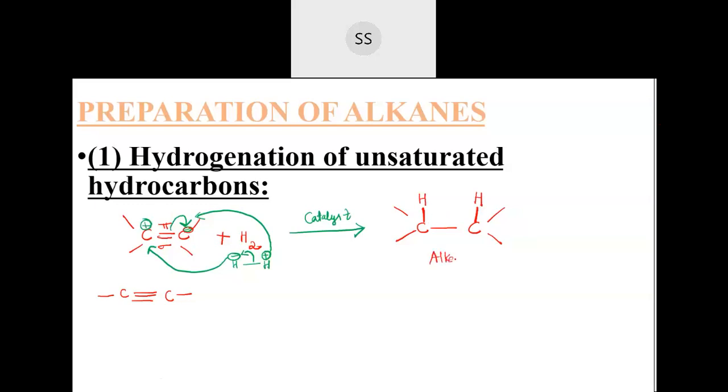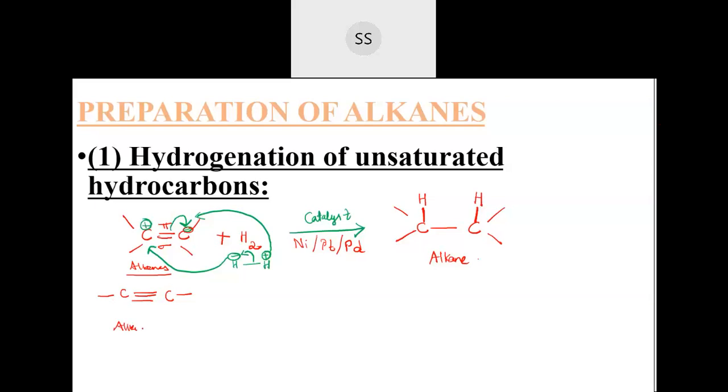See, we have broken the double bond. We have converted it into a single bonded compound. This is what we did with alkenes. Alkenes are converted to alkanes in the presence of the catalyst. And the catalyst we use is either nickel, or platinum or palladium. Okay, so we can do the similar thing with alkynes also.